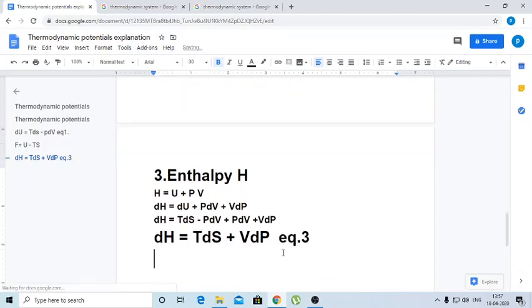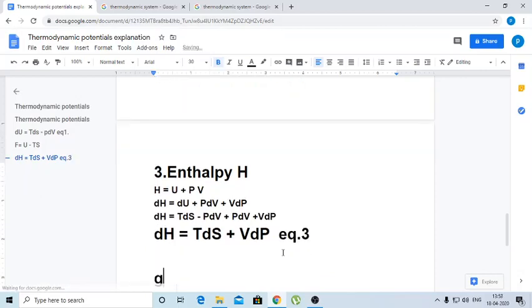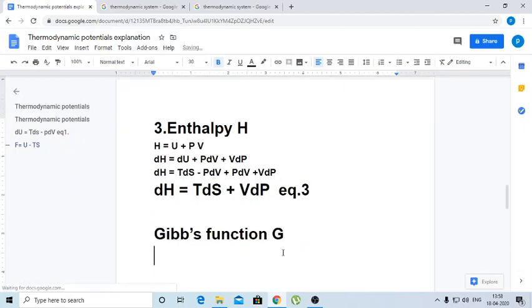Now we move to the last one. The last one is Gibbs function, denoted by G. Gibbs function depends upon enthalpy. So Gibbs function G equals H minus TS.